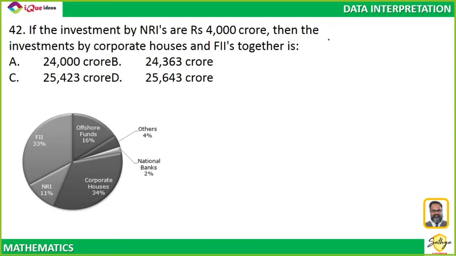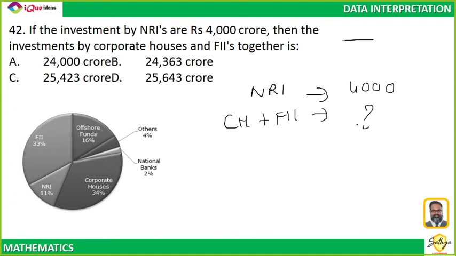They are saying that if NRI investment is 4,000 crores, then corporate house plus FII is equal to how much? So where is NRI? NRI is here, right?